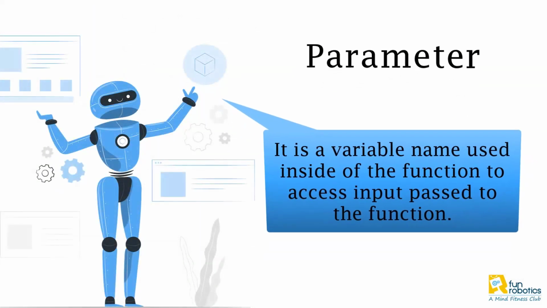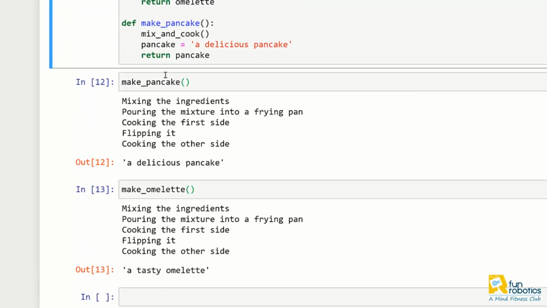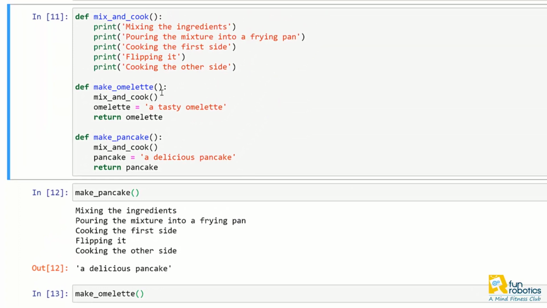It is a variable name used inside of the function to access input passed to the function. I'll modify the make omelette function now so we can pass input objects directly to it by adding an input parameter inside of the parentheses called ingredient. This parameter is a variable name that I can use inside of the make omelette function to access the input value being provided by the user.